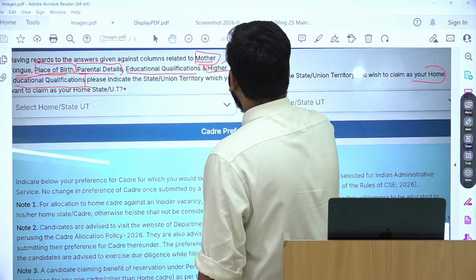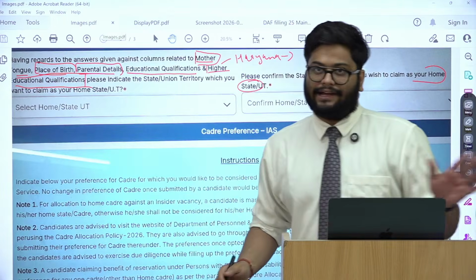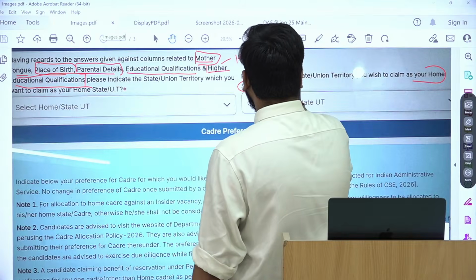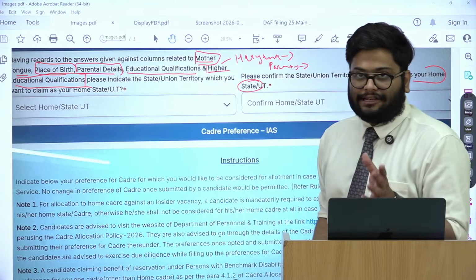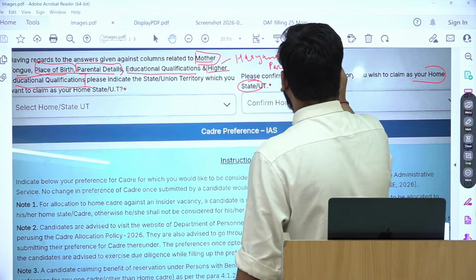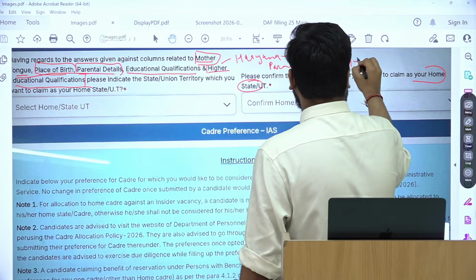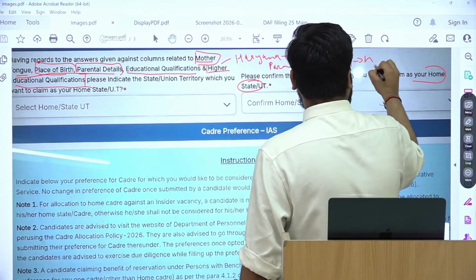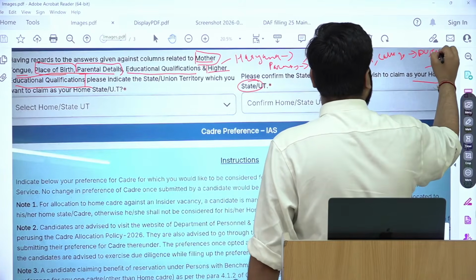In my personal case, I live in Haryana, I live in Faridabad, I have a home there. My parents are also living in Faridabad. My schooling has also happened from Faridabad, DPS Faridabad. So my school is also in Haryana. My parents also live in Haryana. But my college has happened in Delhi, DU and JNU, etc.